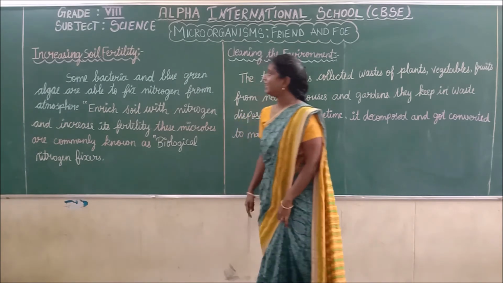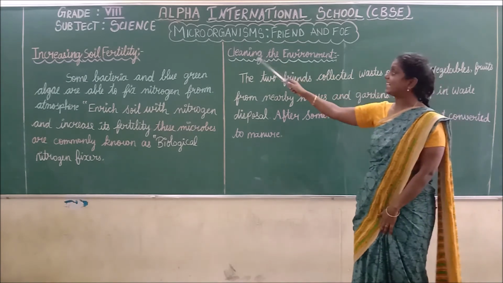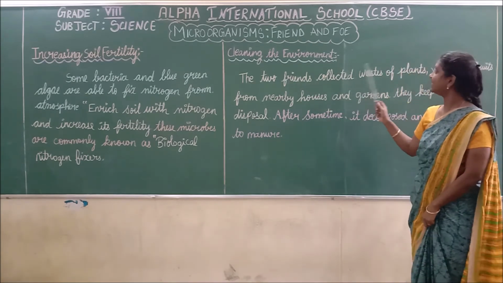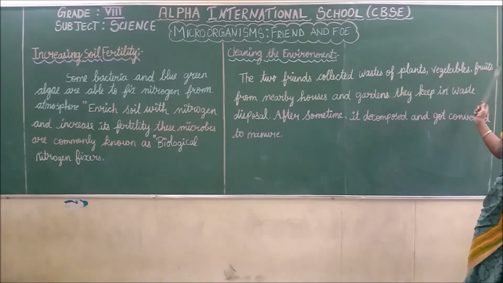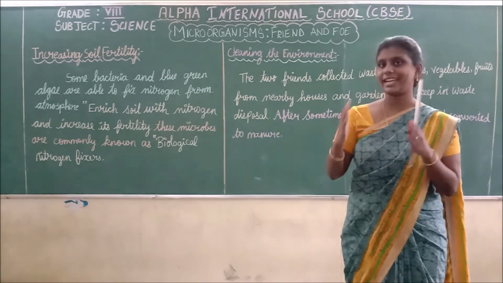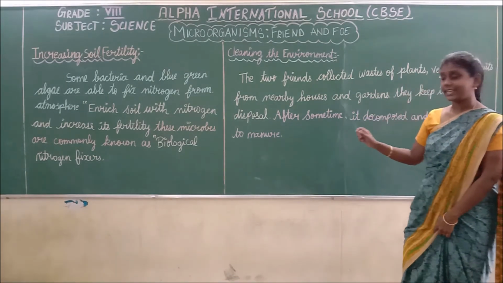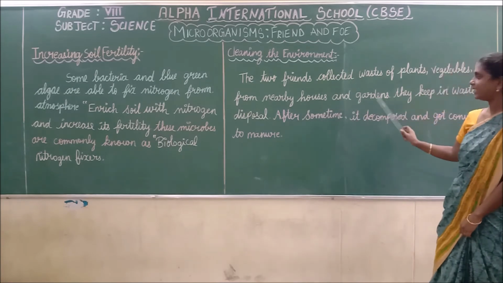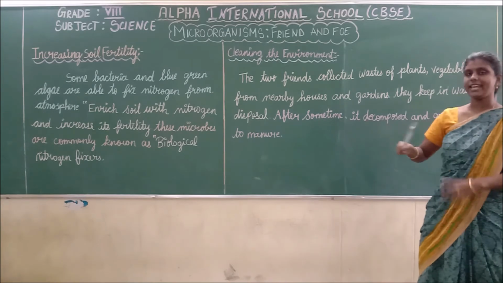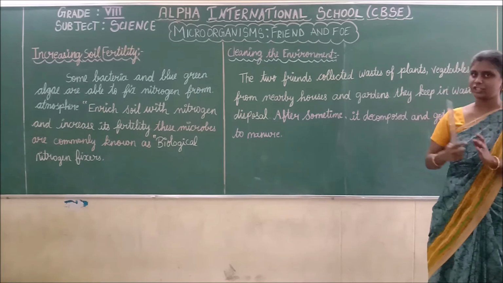Next we are going to discuss cleaning the environment. Two friends collected waste of plants, vegetables and fruits. Where did they collect it from? They collected it from nearby houses and gardens. And they keep it in a waste disposal, the waste of plants, fruits and vegetables.